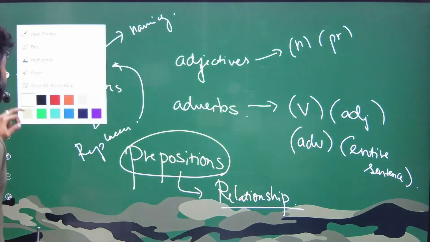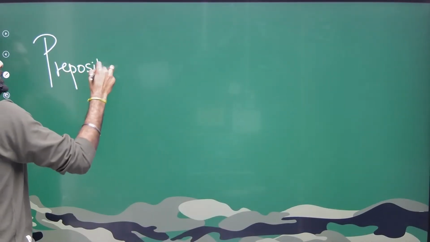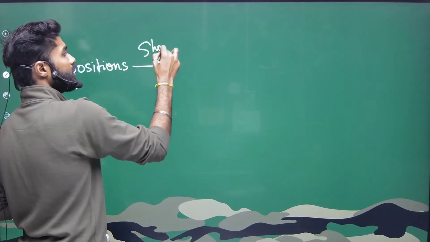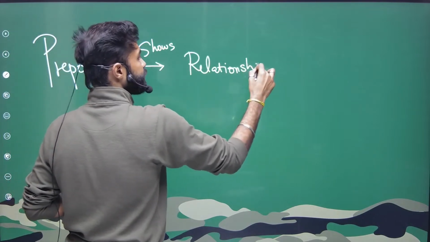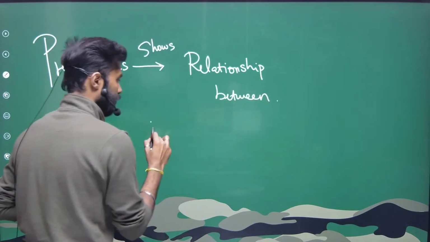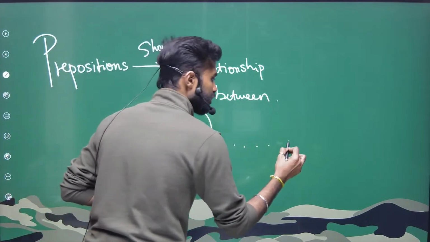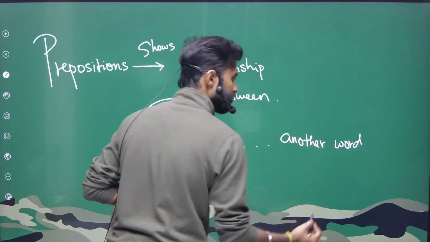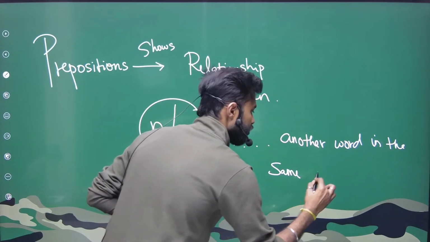What are prepositions? A preposition shows the relationship between a noun or pronoun and another word in the same sentence.